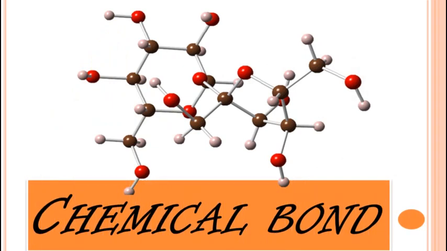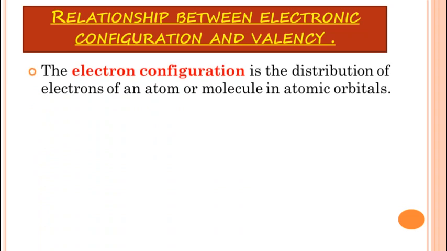Students, let's learn about the chemical bonds. Before starting the chemical bond concept, let's have a look at the relationship between electronic configuration and valency. First of all, what is electronic configuration?